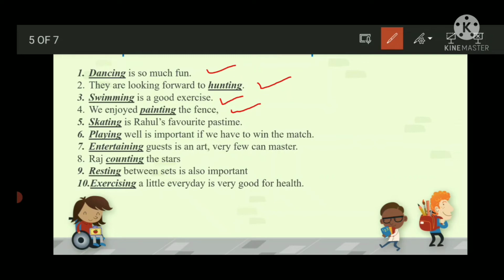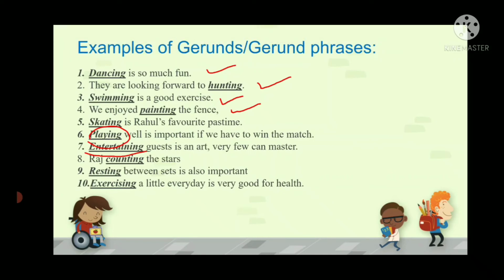Skating is Rahul's favorite pastime. Skating is a gerund. The part which is underlined and the part which is in bold and italic form, those are gerunds. Playing well is important if we have to win the match. So playing is a gerund. Entertaining guests is an art. Very few can master. Again, entertaining is a gerund. Raj counting the stars. Counting is a gerund. Resting, exercising, these all are gerund. So what we come to know from this example, dear students, when we add ing to a verb, it acts as a noun and it becomes gerund.